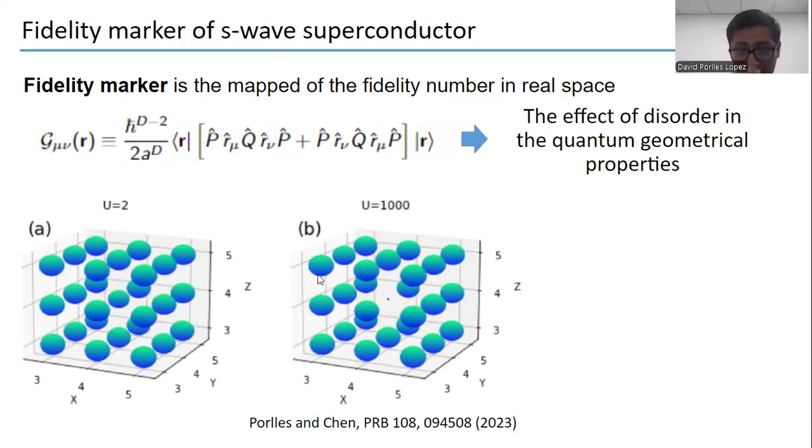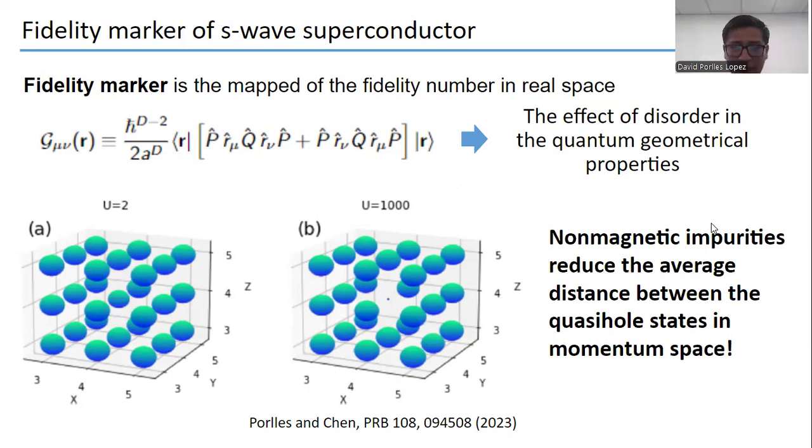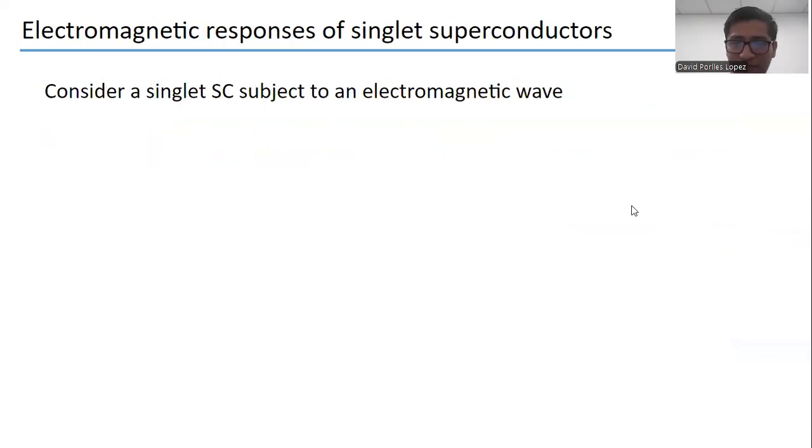And we can see that this non-magnetic impurity decreases the value of the fidelity marker locally. And we can say that non-magnetic impurity reduces the average distance between the quasi-Hall state in the momentum space. So the disorder affects the quantum geometrical properties.